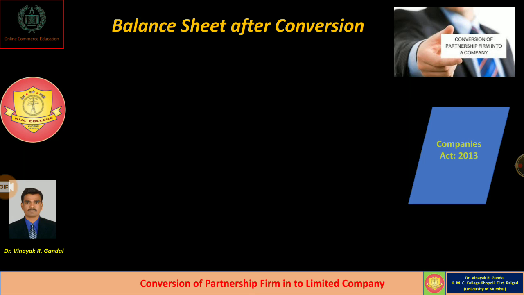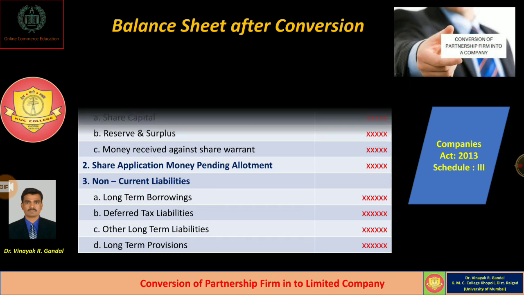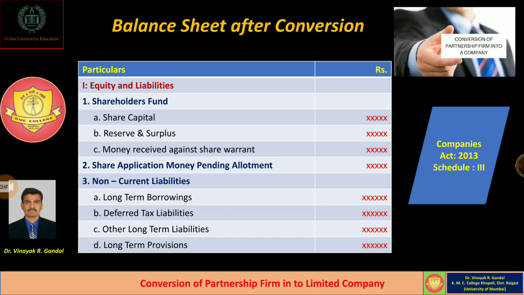Okay, so this is the simple format of the balance sheet, which is called the vertical balance sheet. First of all, we have to consider the equity and liabilities, and it consists of, number one, shareholders' funds, which we can show as share capital, reserves and surplus, and money received against share warrants.